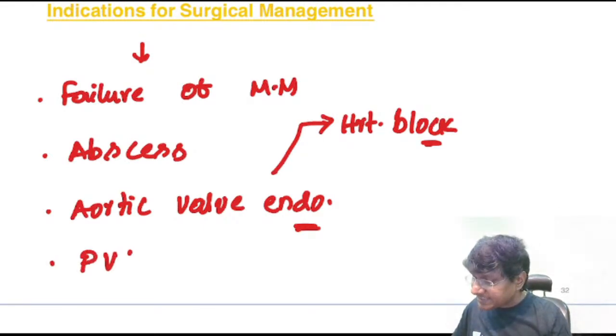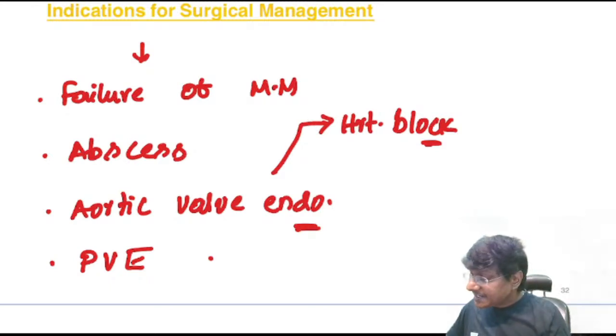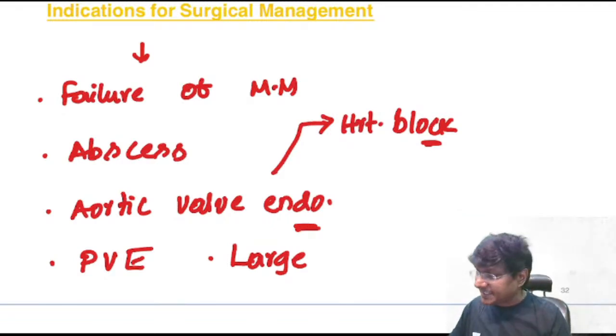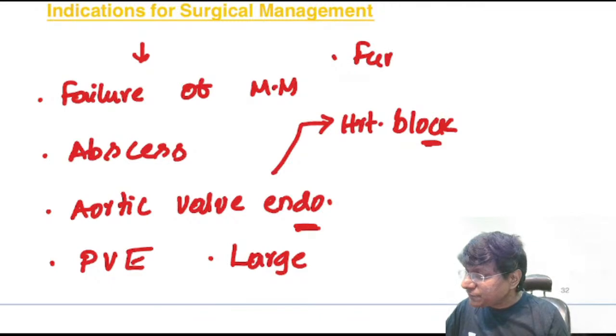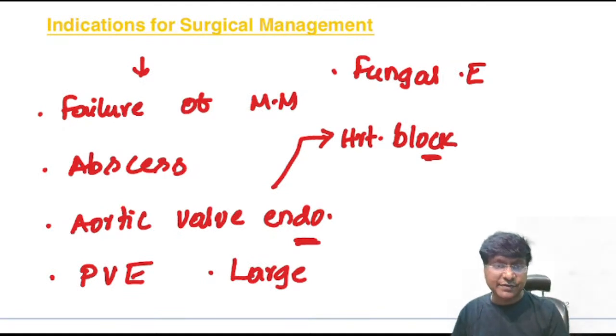And if there is prosthetic valve endocarditis, then also you need to do surgical management. And if there is large vegetation causing the risk of embolism, then also surgical management. And another condition is fungal endocarditis. So these are all the indications for surgical management in patients with infective endocarditis.